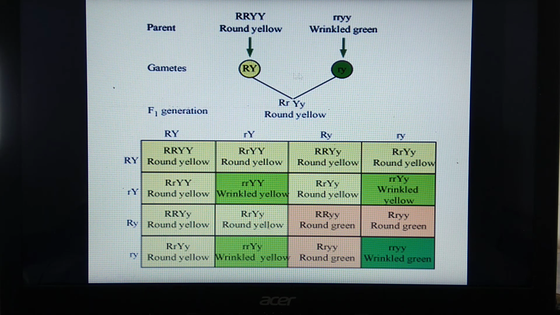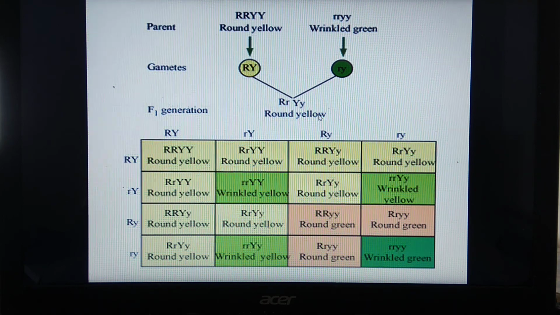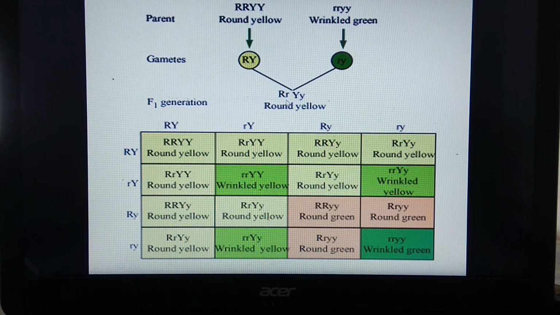Here two types of gametes are formed, and when these gametes unite together, it results in formation of the F1 generation. What is this F1 generation? It is the hybrid. Individuals of the F1 generation are always hybrid, and here for example the hybrid character is round and yellow, but the genotype is capital R small r and capital Y small y.